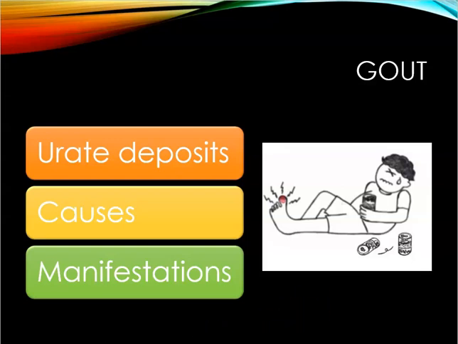Gout is a metabolic disorder. This is the overproduction of uric acid and crystals or urate deposits. And these are going to be deposited in the tissues. Unless it's treated, this is going to progress in stages. In the beginning, they're going to have asymptomatic hyperuricemia, and that's when serum levels will start to rise. Most people do not progress past this stage.